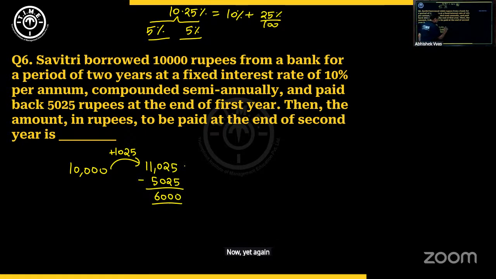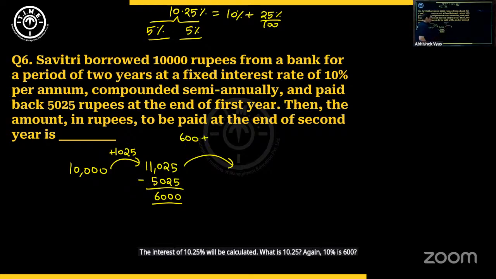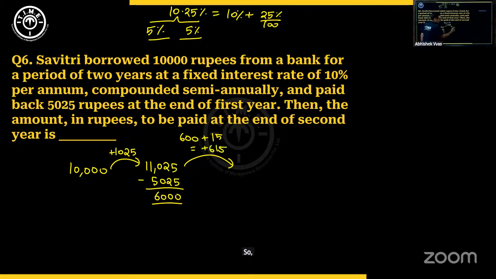Now yet again, on the 6,000, the interest of 10.25% will be calculated. What is 10.25 again? 10% is 600, plus 25% is 1/4, which is 1,500 by 100 is 15. So 615 interest will be added. So 6,000 and 615 will make it 6,615. So that means this is the total due at the end of second year.